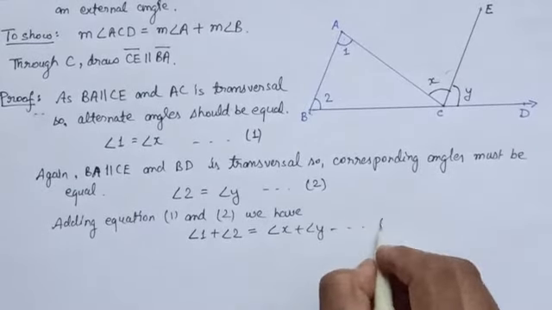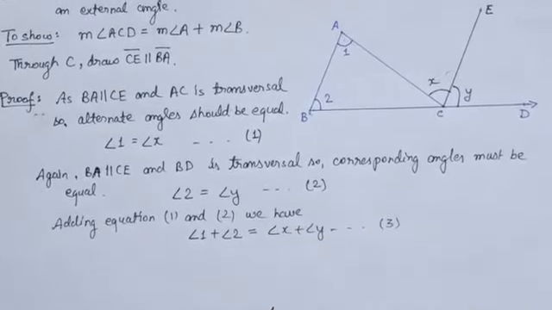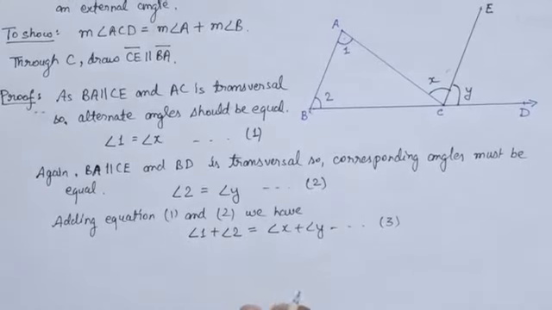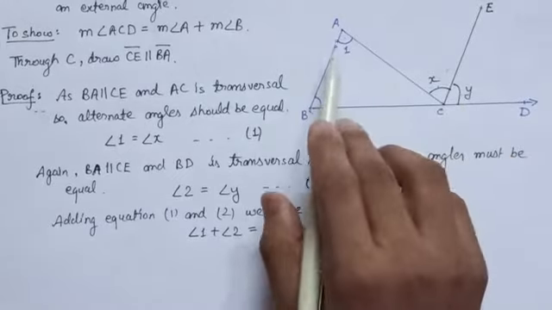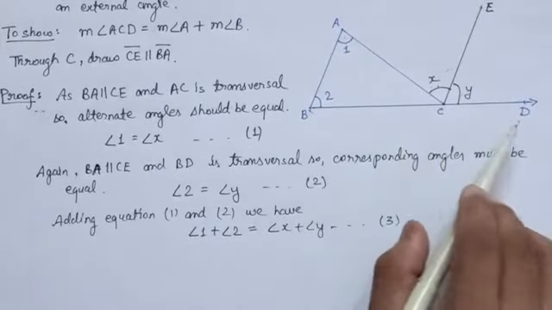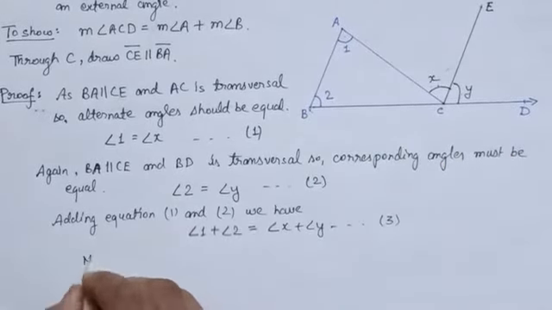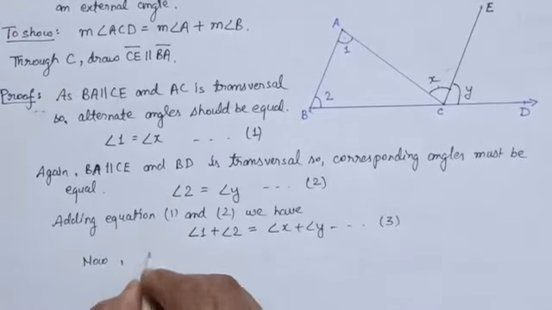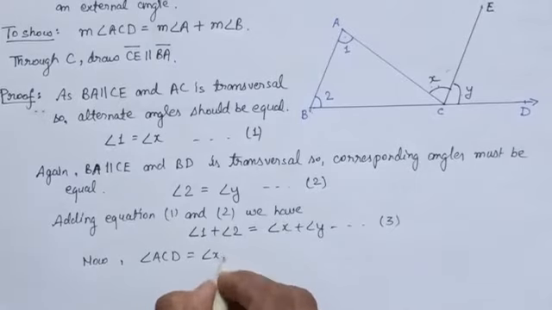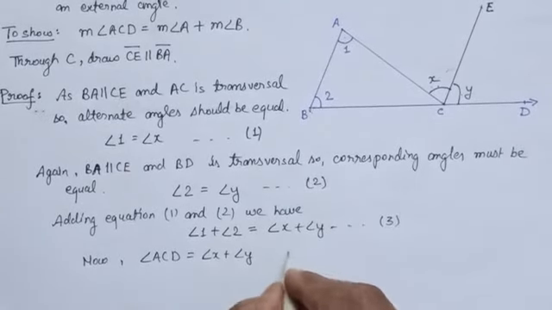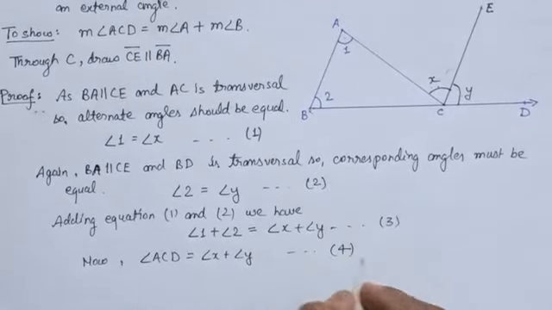Let us assume this is equation number 3. But now students, you can see from this figure clearly that x plus y is equal to the external angle, angle ACD. Now angle ACD is equal to angle x plus angle y. Let us say this is equation number 4.